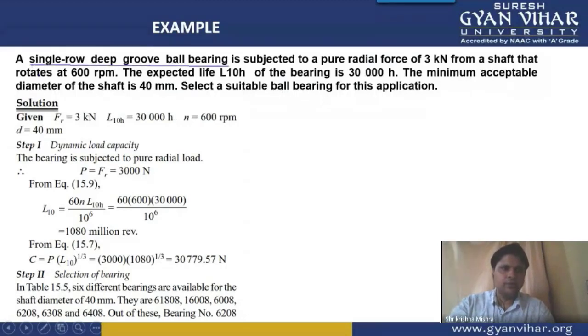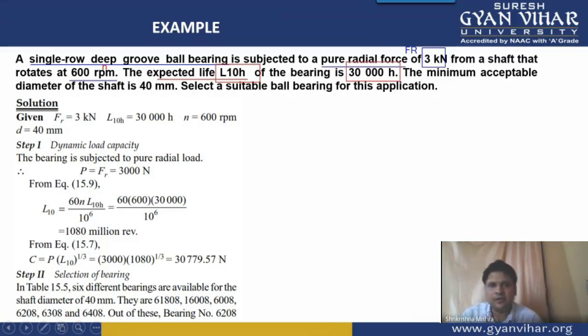So there is a single row deep groove ball bearing that is subjected to a pure radial load of 3 kilonewton. This is basically your pure radial load, we can write it as FR. And the shaft rotates at 600 rpm, so 600 rpm becomes your value of small n. The expected life, L10 life, is given to you as 30,000 hours. L10 life in hours, that is L10h, is given to us as 30,000 hours.